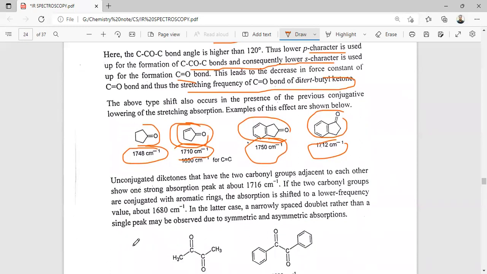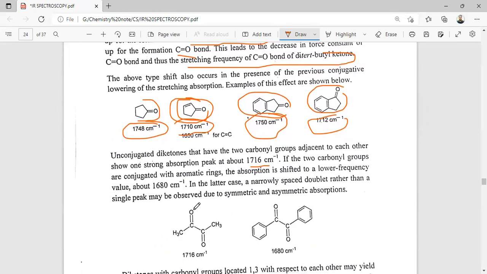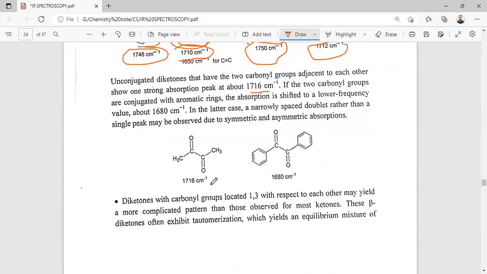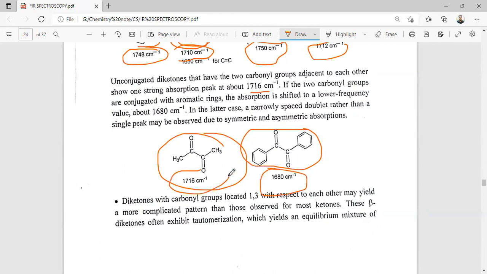So the unconjugated diketones that have the two carbonyl groups adjacent to each other show one strong adjacent peak at 1716 centimeter inverse. If the two carbonyl groups are conjugated with the aromatic rings, the absorption is shifted to a lower frequency value of 1680. In the latter case, a narrowly spaced doublet rather than a single peak may arise from the symmetric and asymmetric stretching. So here in the diketone with the phenyl ring in the alkyl group, the conjugation has occurred, so that's why you have the lower stretching frequency compared to this.